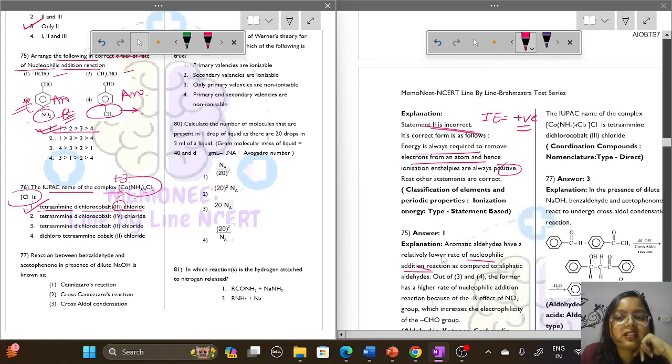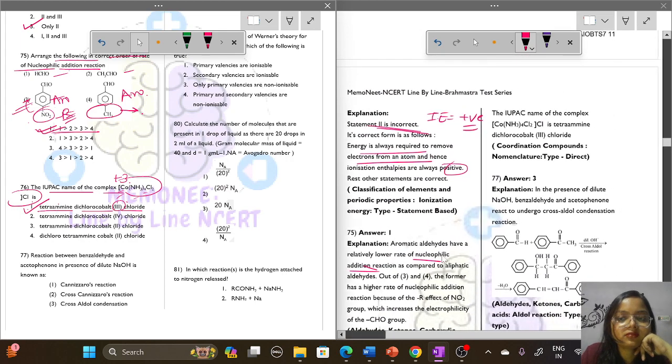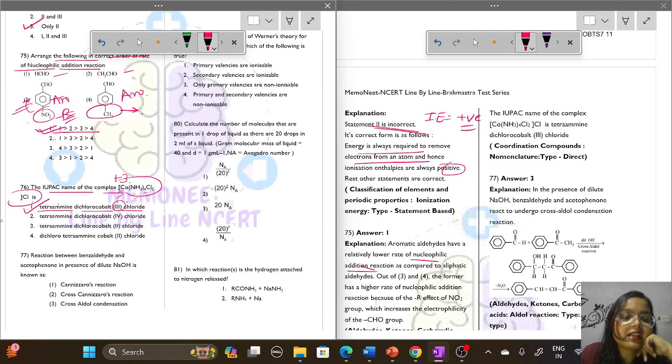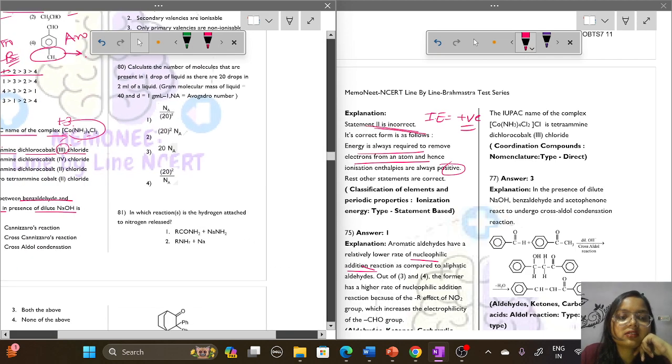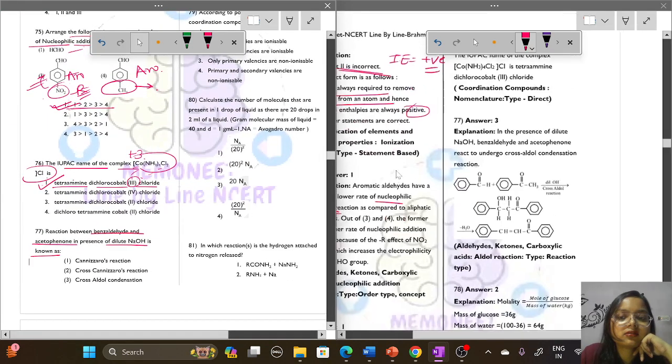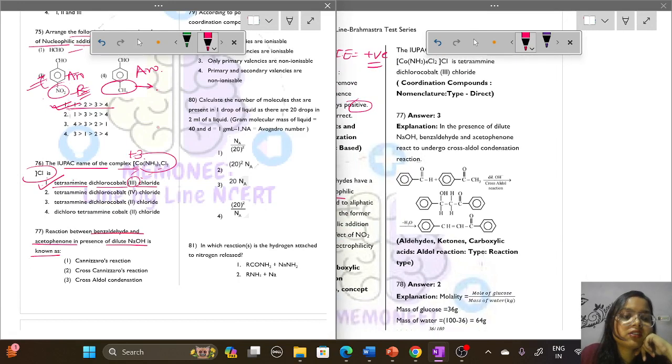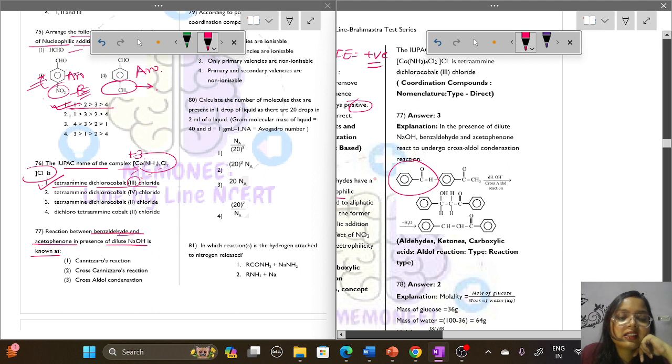Question number 77. Reaction between benzaldehyde and acetophenone in the presence of dilute NaOH. What is this type of reaction called? This is benzaldehyde and this is acetophenone.